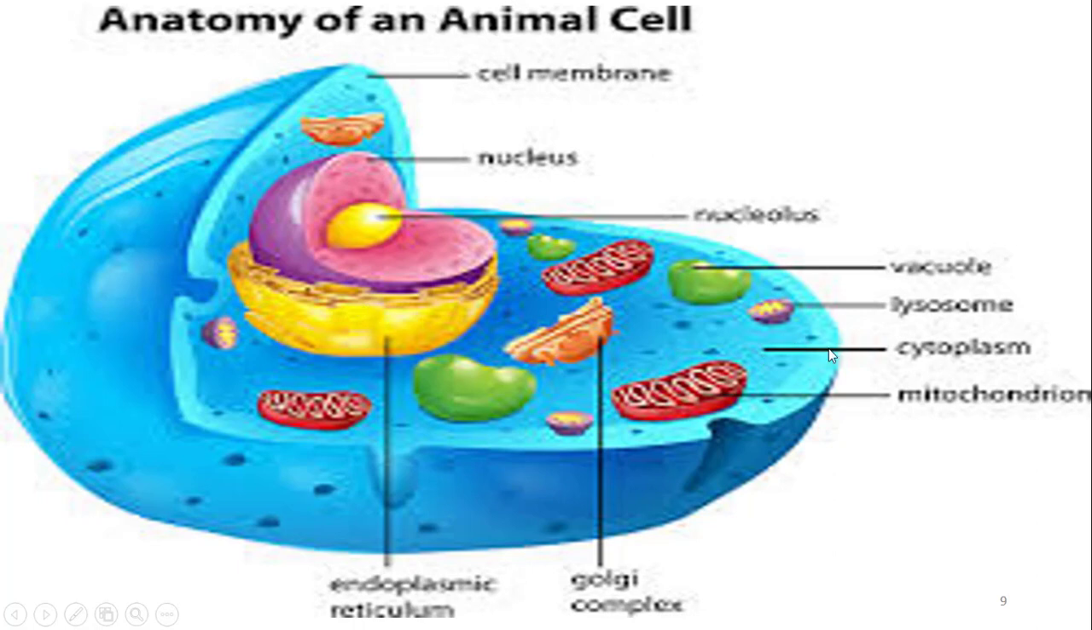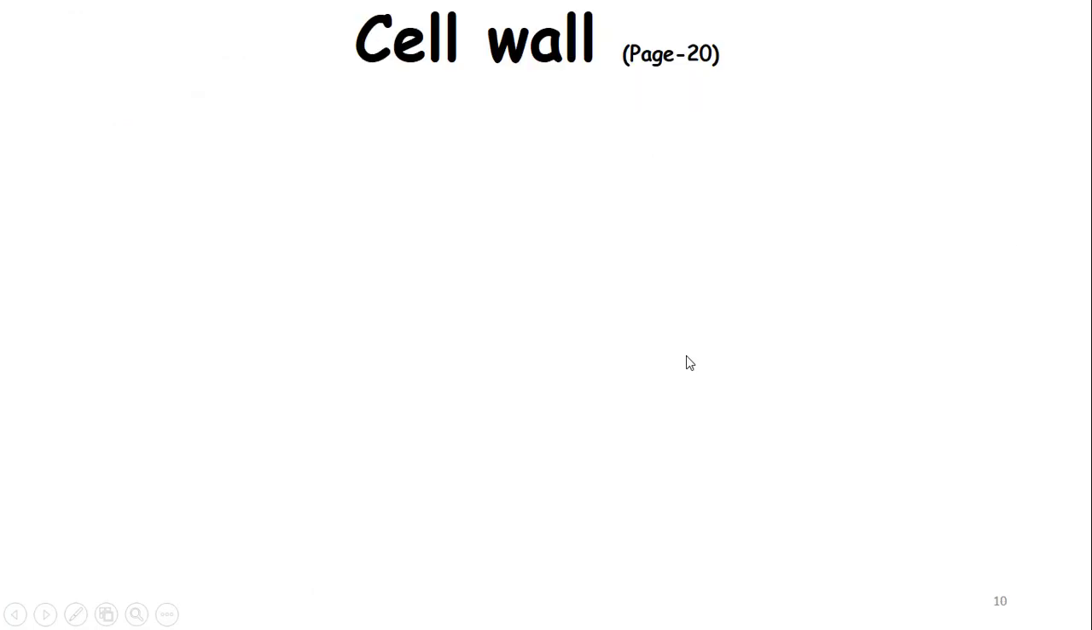Now this is the cell membrane. The space between the cell membrane and the nucleus is filled with a jelly-like material, mostly water. This is said to be the cytoplasm. Most of the chemical reactions take place right here. Now these structures are said to be the ribosomes. We are going to study them in more detail in the coming lessons.